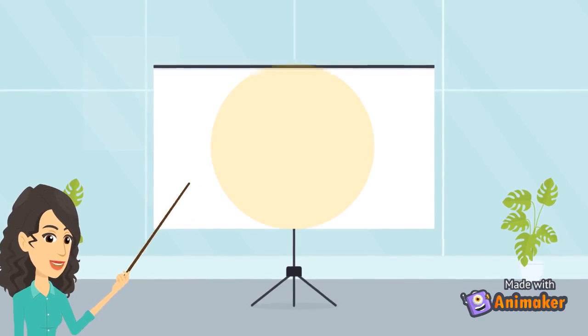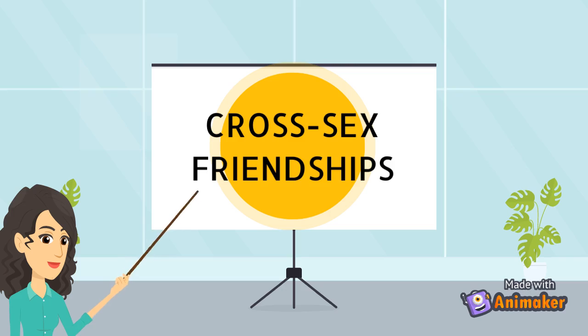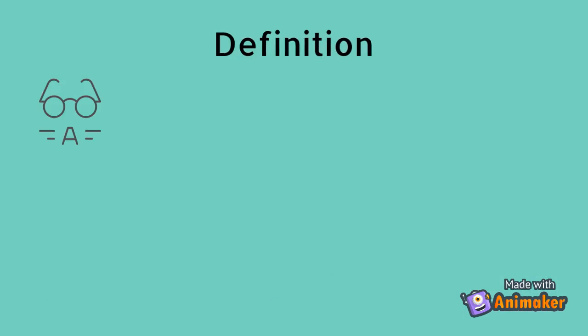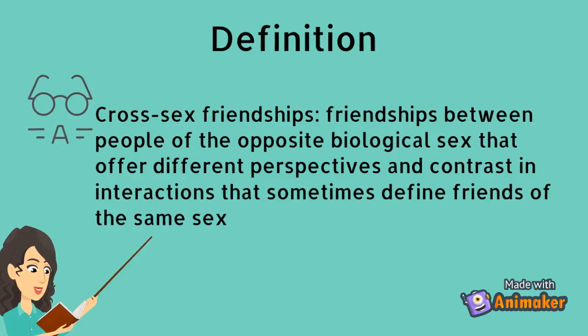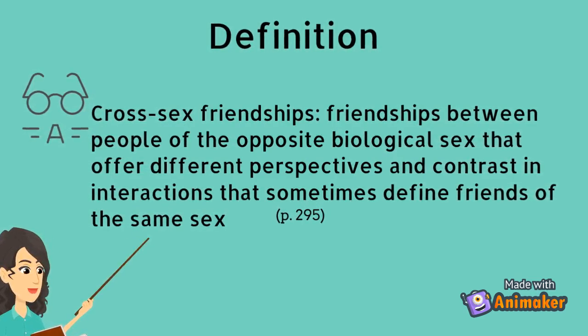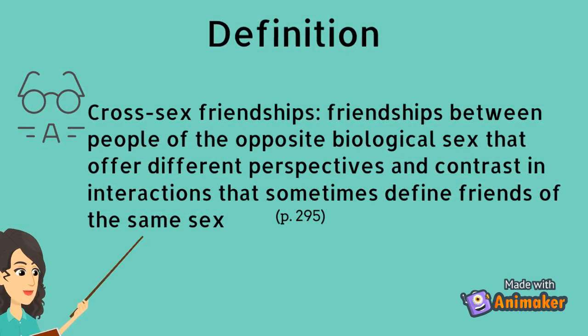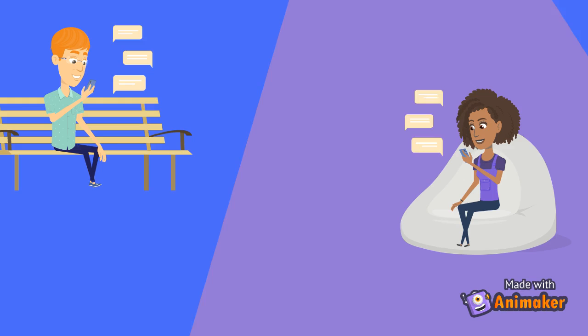Now let's examine cross-sex friendships. Cross-sex friendships are defined as friendships between people of the opposite biological sex that offer different perspectives and contrasts and interactions that sometimes define friends of the same sex. Cross-sex friendships offer benefits that same-sex friendships do not. Men are more likely to share emotions, and for women, it can be a chance to lighten up. Cross-sex friends are more likely to hang out in larger groups to avoid romantic attraction. This can be seen in this clip of cross-sex friends studying in a group.